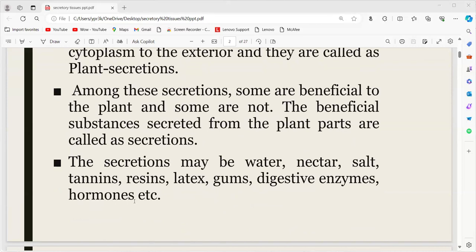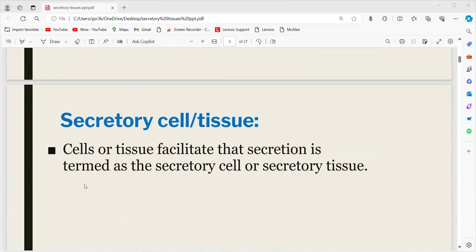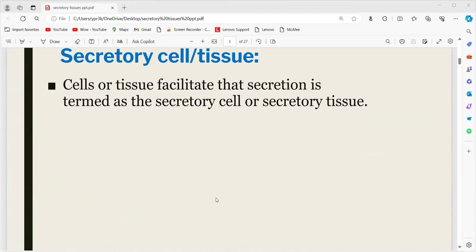These secretions may be water or nectar, generally in flowering plants. Salts we generally observe from mangrove trees. Tannins, resins, latex and gums we can observe from gummy plants. The digestive enzymes are generally seen in insectivorous plants, and hormones, etc. Secretory cells are the cells or tissues which facilitate that secretion, termed as secretory cell or secretory tissue.